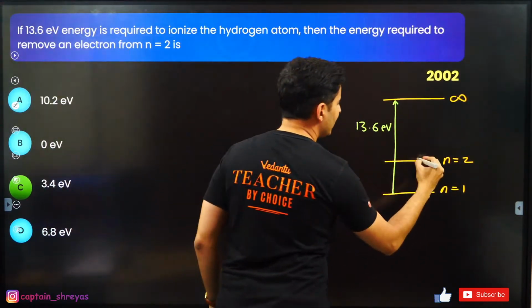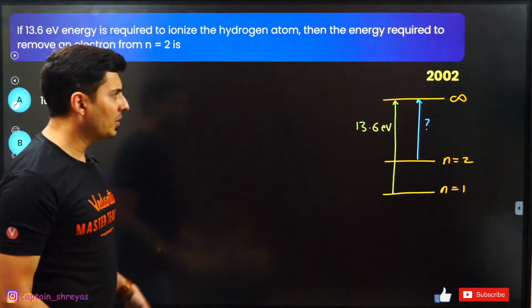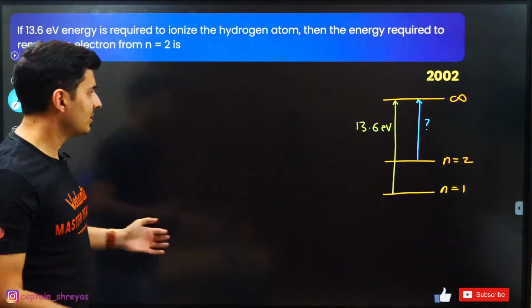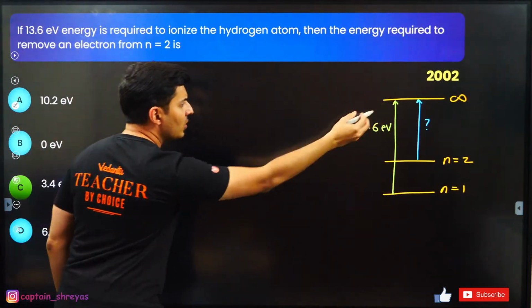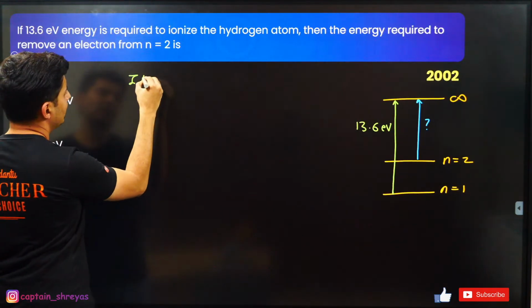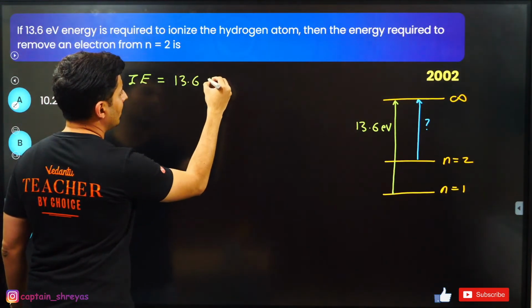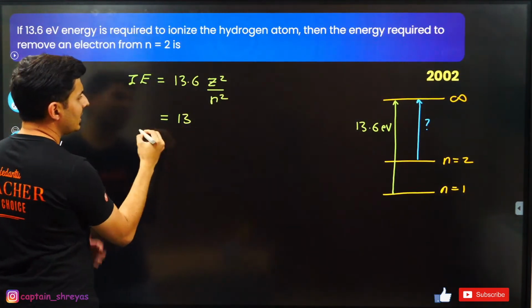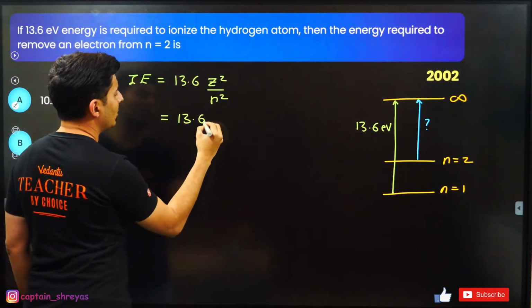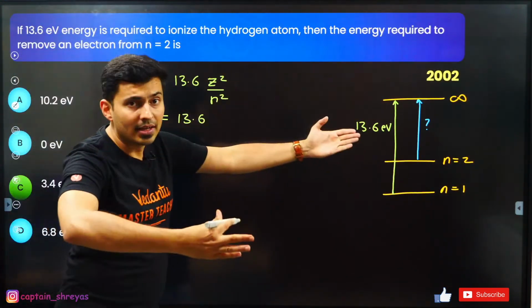The question is how much energy you require to make it go from here to here. So that's basically the question visualization wise. We all know that the ionization energy from here to here is 13.6, and you are going to have Z square over here, n square over here. So in the first case it was basically 13.6 electron volt, but in the second case